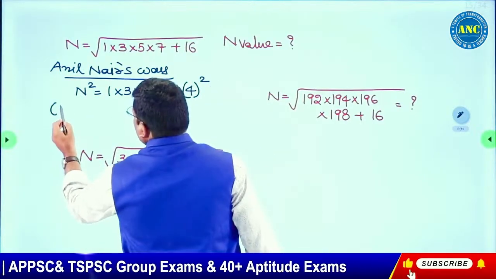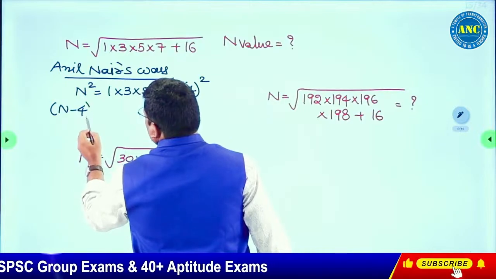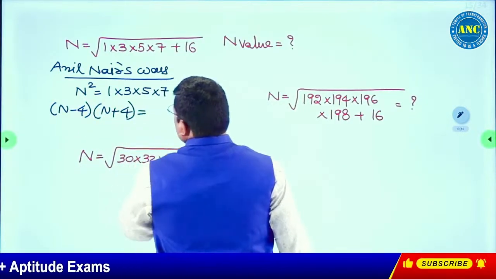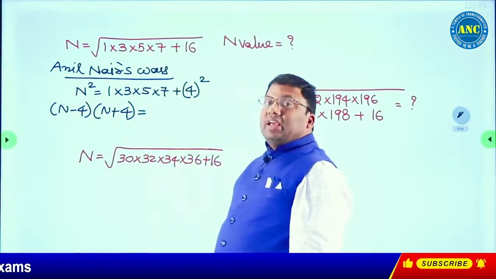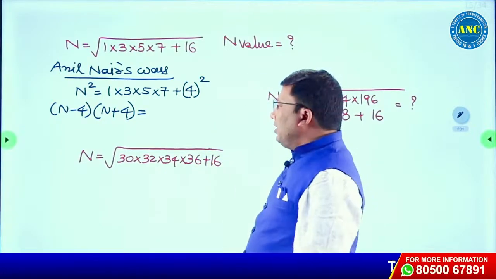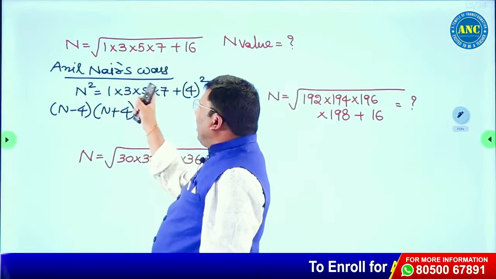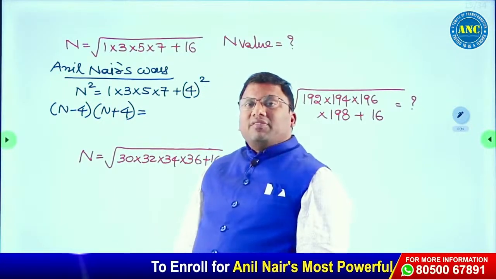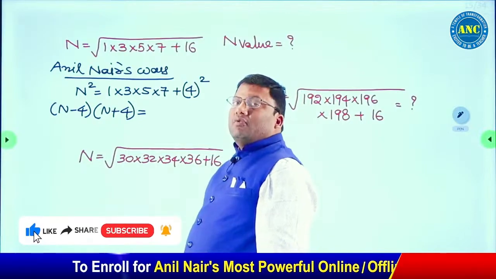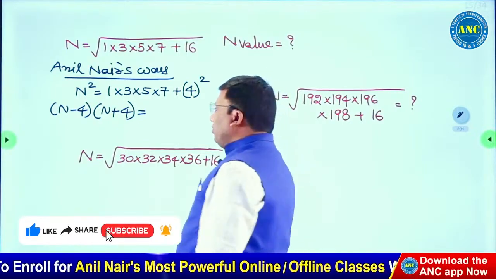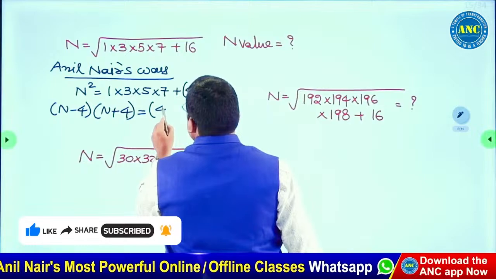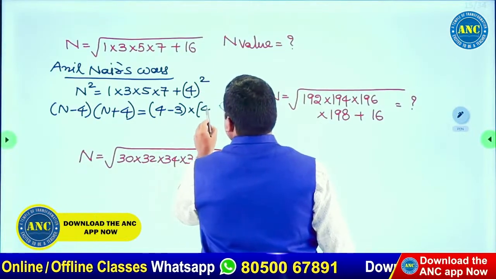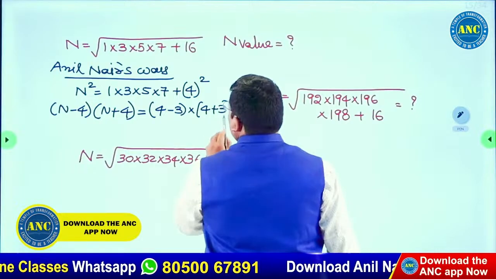N square minus 4 square is n minus 4 into n plus 4, since a square minus b square is a minus b into a plus b. Now if you see 1 and 7, what is the average? Average is first term plus last term by 2. 1 plus 7, 8 by 2, 4. So this will be 4 minus 3 and this will be 4 plus 3. Are you all with me?